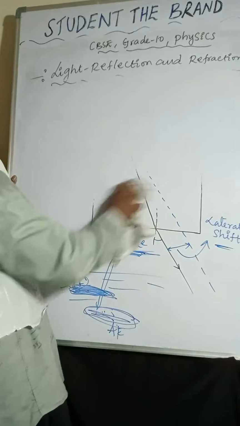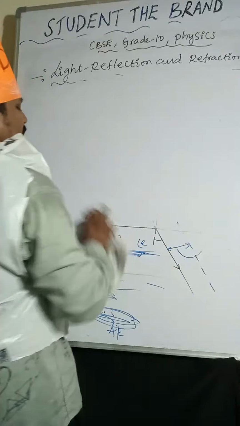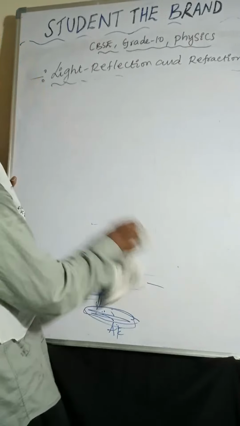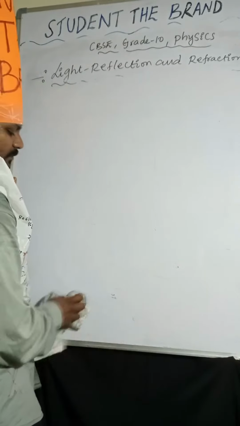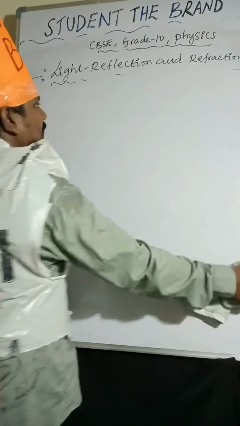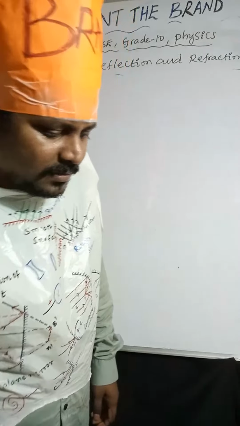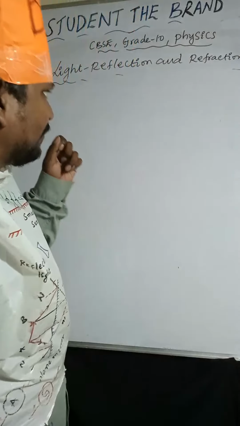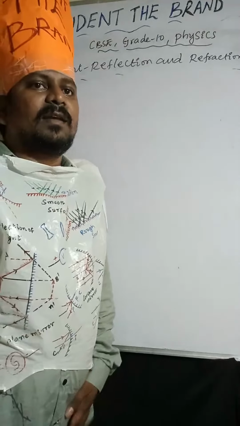Spherical lenses. We'll discuss spherical lenses. There are two types of spherical lenses, convex lens and concave lens.